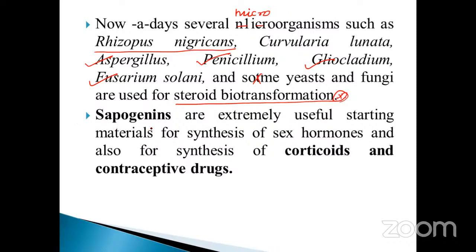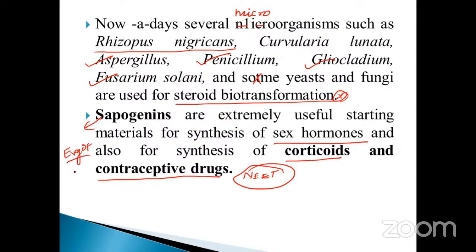Particularly sapogenin is one of the examples they have given. The sapogenins are extremely useful starting material for the synthesis of sex hormones and also for the synthesis of corticoids and contraceptive drugs. Very, very important. Already know one starting material, sapogenins. Sapogenin is also isolated from the ergot fungi. Okay, fungus. What is the main use of this? The sapogenins are used for the production of sex hormones.